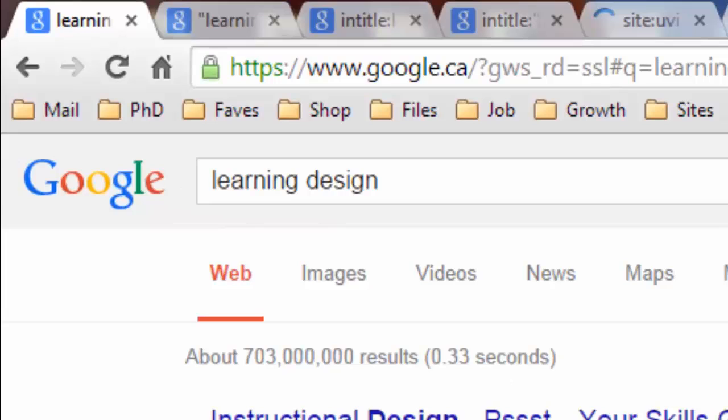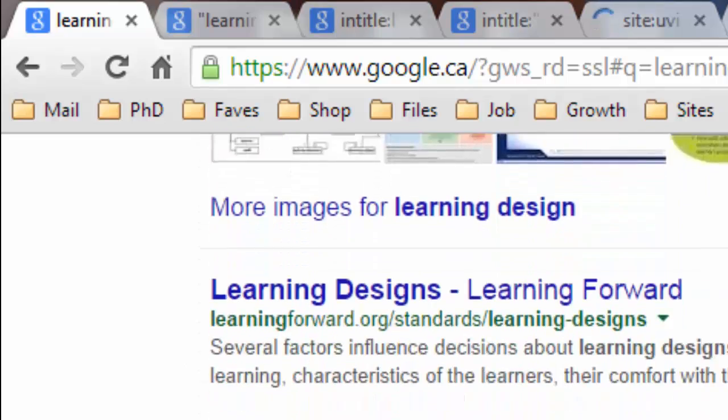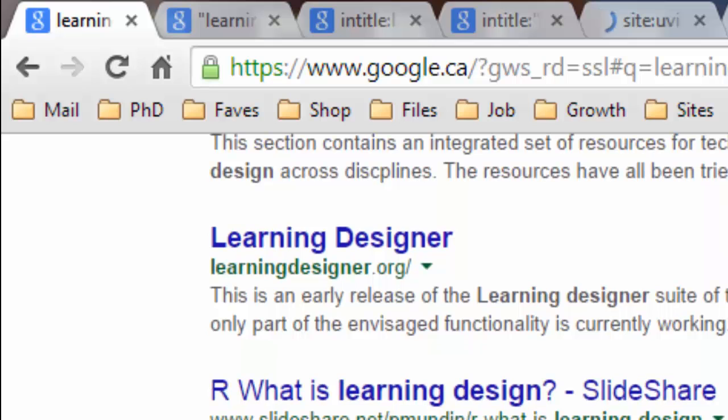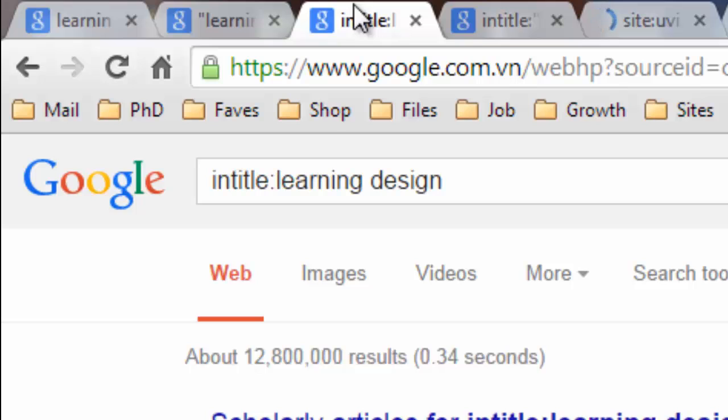The first operator we'll experiment with is quotations. We put quotes around terms when we want to search for them in web pages as one string. In this example, we've searched for learning design without quotations. Notice that there are 703 million results, far too many to reasonably look through. Each of these pages has the words learning and design somewhere in them, but not necessarily together or in the right order. When we use quotes around the words learning design, we are restricting our search to only those pages that have these two words together in this order. So our search will result in fewer results, but they will be more relevant.